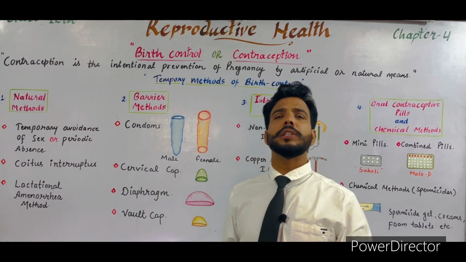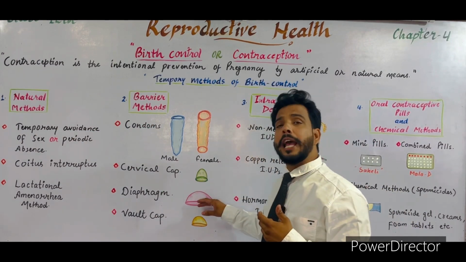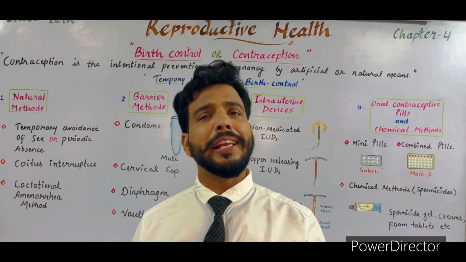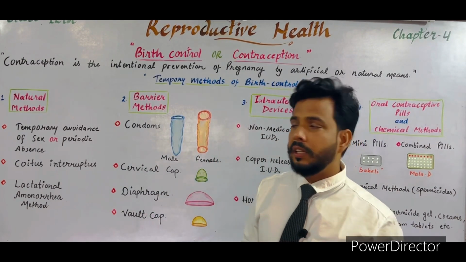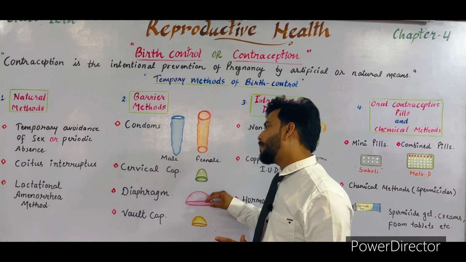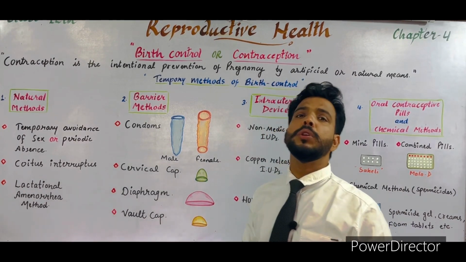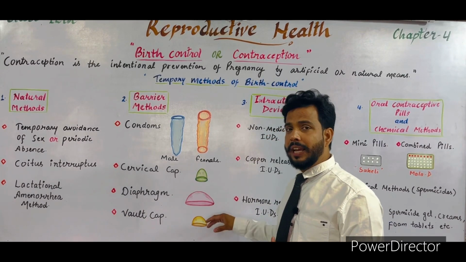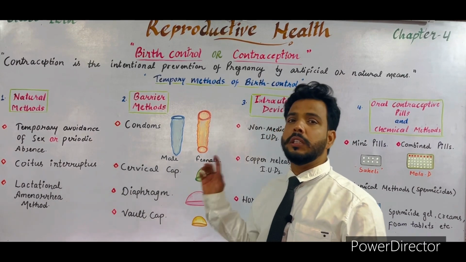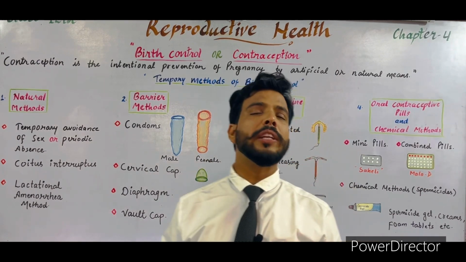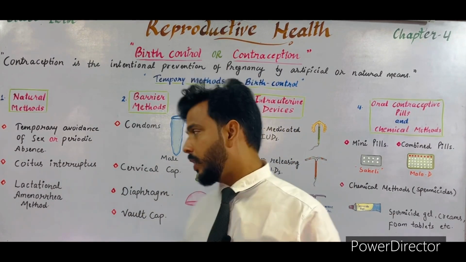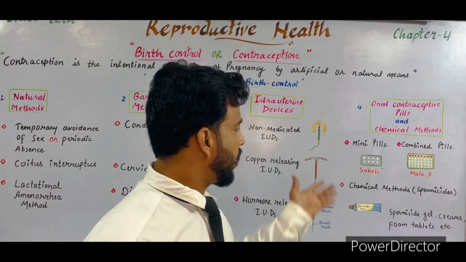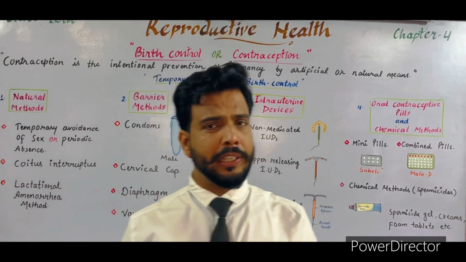Now, one more important thing: if these caps are used with any spermicide gel, cream, foam or tablet, then these cervical caps, diaphragms and vault caps will be more efficient. So if you want to increase the efficiency of these devices, you can use them with the help of spermicides. Spermicides are basically chemicals. I will tell you about these spermicide gels later in this video.